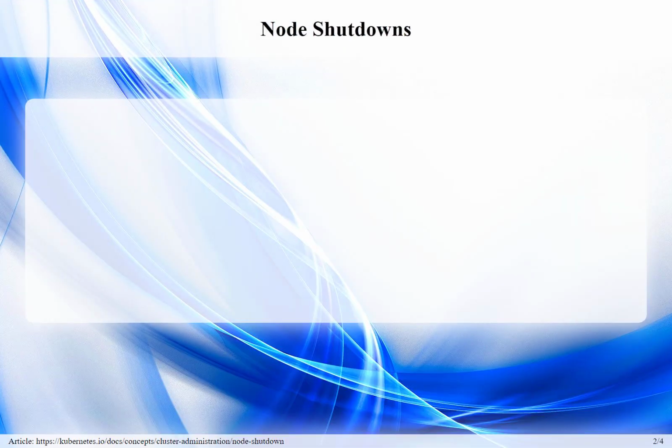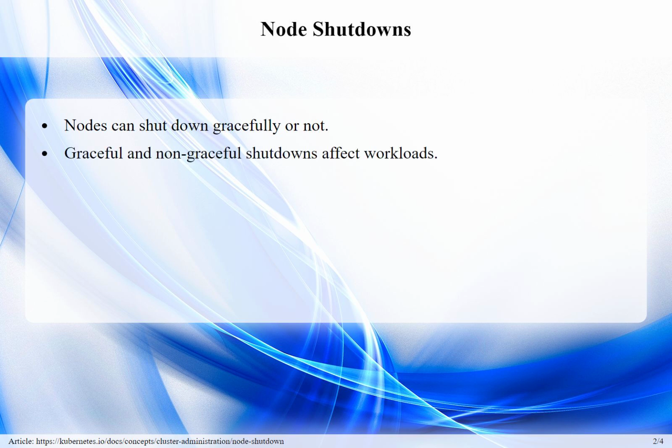Node shutdowns. A Kubernetes node can shut down unexpectedly, like due to a power outage, or in a planned way. If it shuts down without being drained first, it might cause work failures. Node shutdowns in Kubernetes can be either graceful, planned, or non-graceful, unexpected, affecting workloads if not properly managed beforehand.